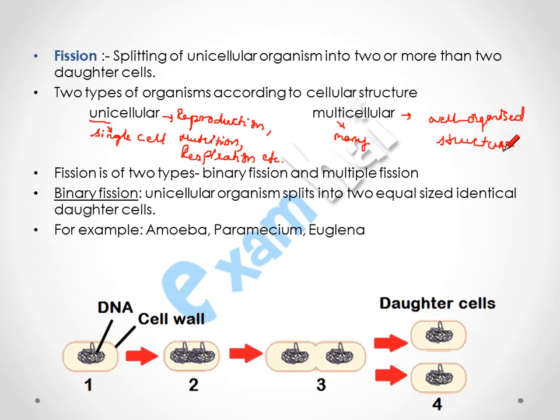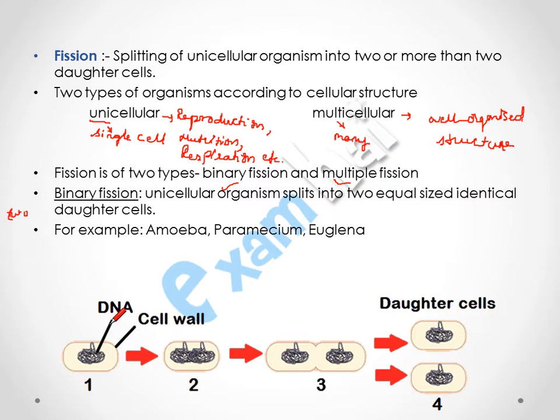So in fission we will discuss binary fission and multiple fission. Binary means two. So when an organism produces two daughter cells, that is called binary fission.